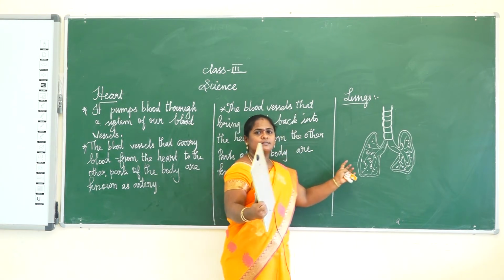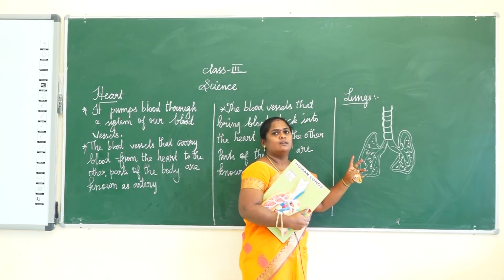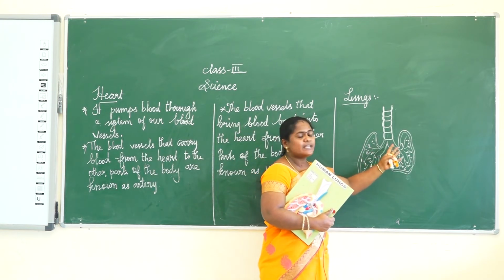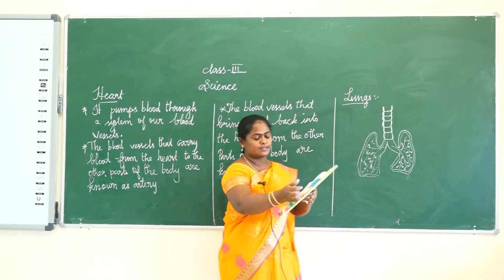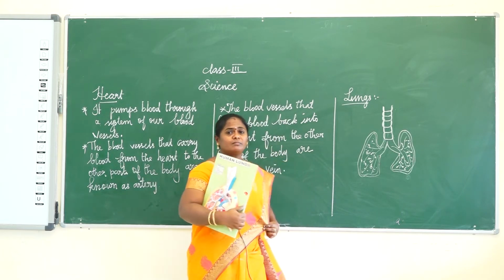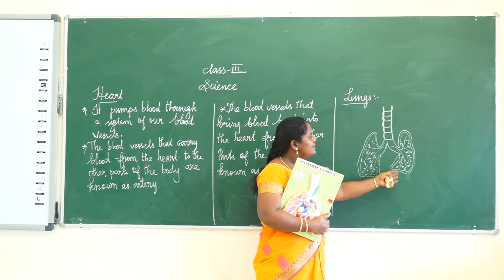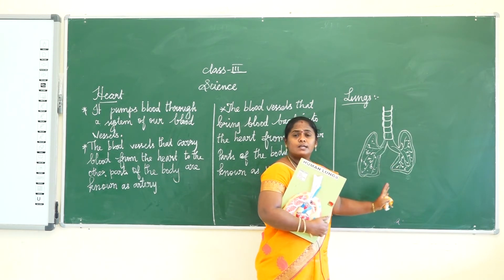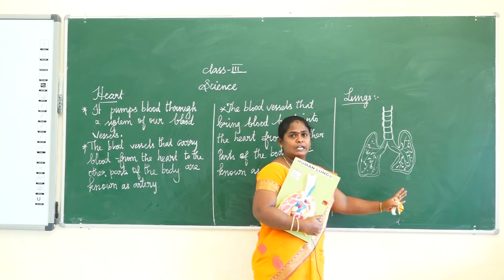What is this? This is our lungs. The lungs are two sacs placed inside the chest cavity. The left lung is slightly smaller than the right lung.